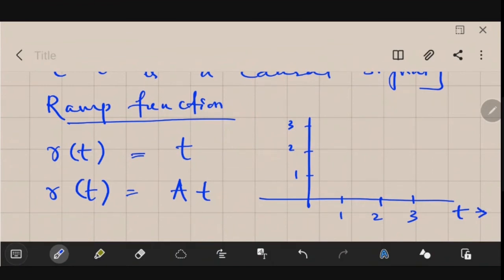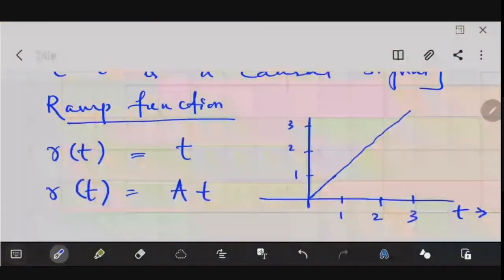Whatever is the value of t, accordingly the value of the signal will be like that. So it will be like this. If your r of t is equal to t, it will have a slope of 45 degrees, that means your y2 minus y1 by x2 minus x1 will be equal to 1.